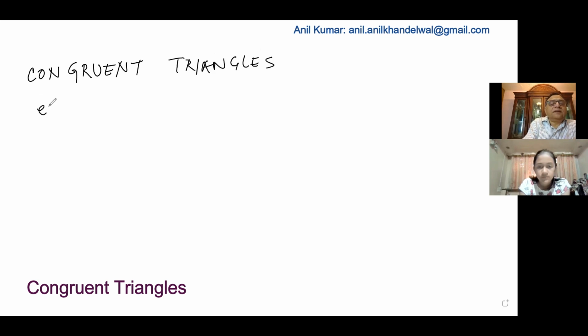It means exactly the same, not similar. Exactly the same means if I put one triangle over the other, it will overlap. So let me just draw two triangles here.